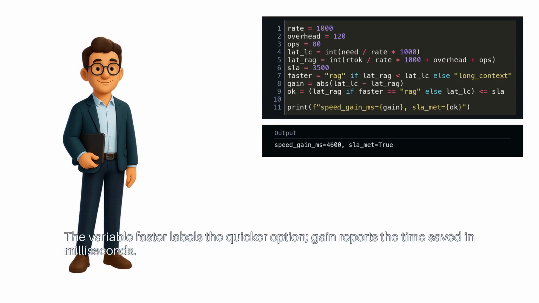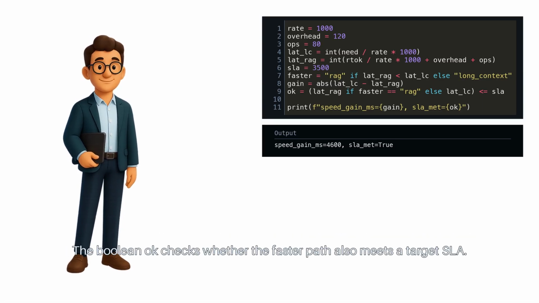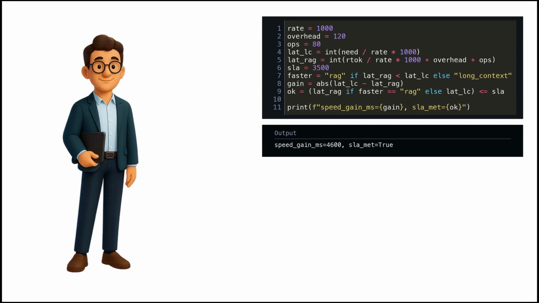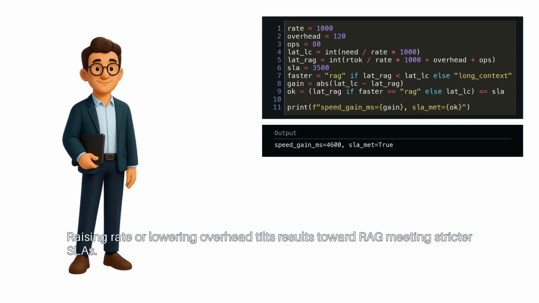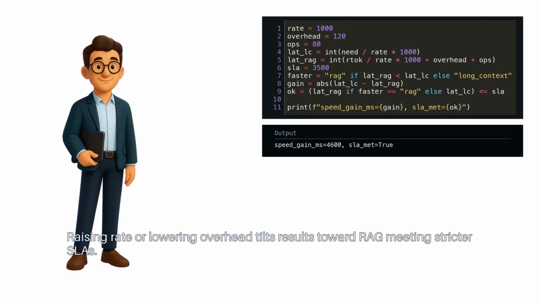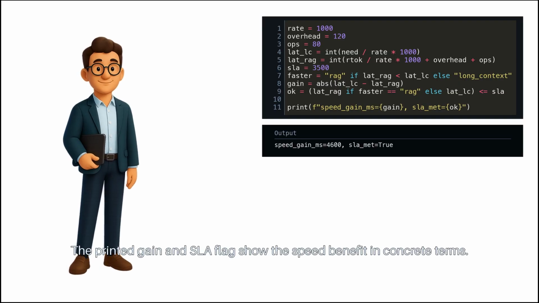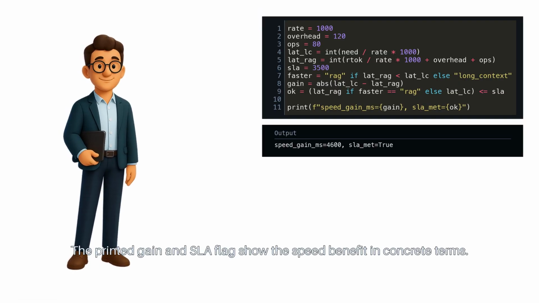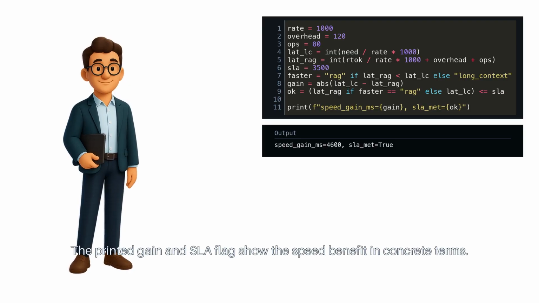Gain reports the time saved in milliseconds. The Boolean OK checks whether the faster path also meets a target SLA. Raising rate or lowering overhead tilts results toward RAG meeting stricter SLAs. The printed gain and SLA flag show the speed benefit in concrete terms.